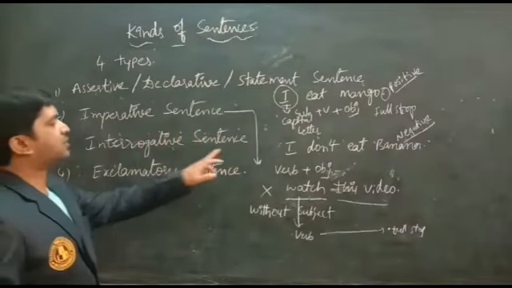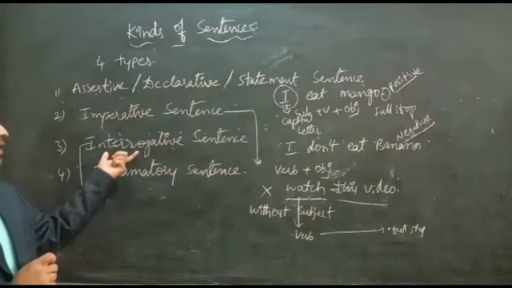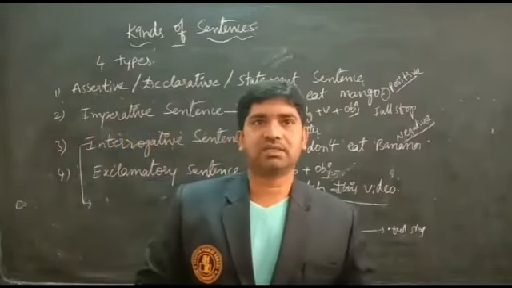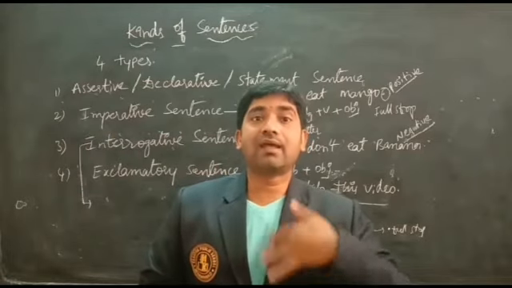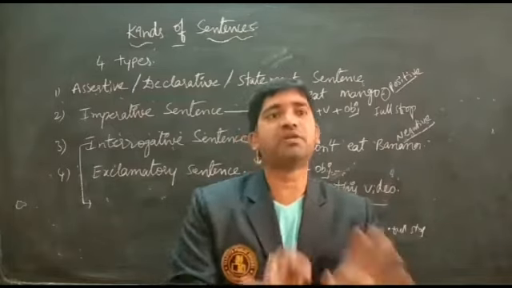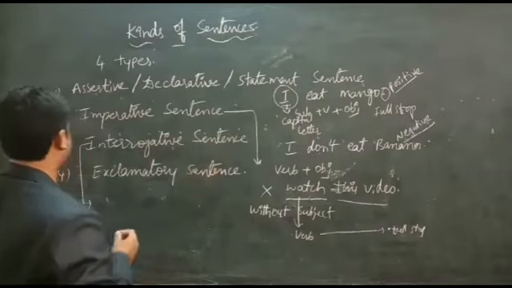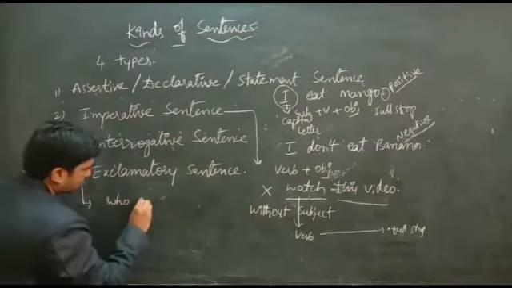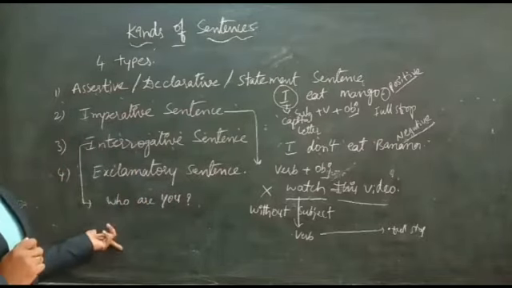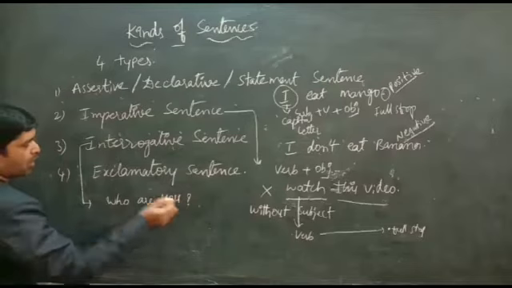Next, interrogative sentences. Here by listening this word interrogative, here we are seeing police in the stations or CID. They are interrogating the things, asking the questions and try to get the information from them. That is called interrogative sentences. Who are you? It's a famous word. Who are you? Here we have a Telugu song with this also.